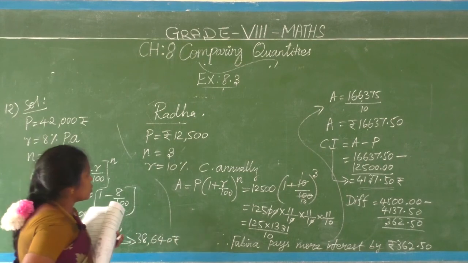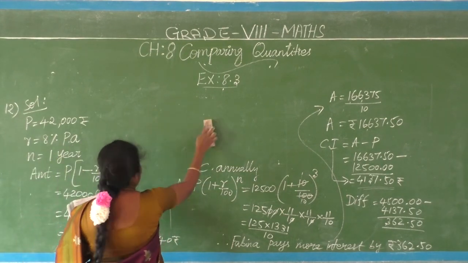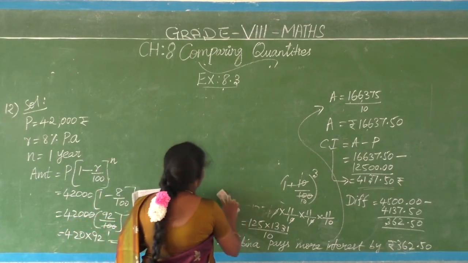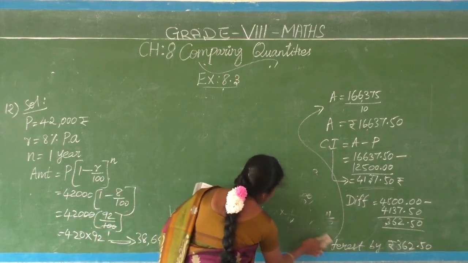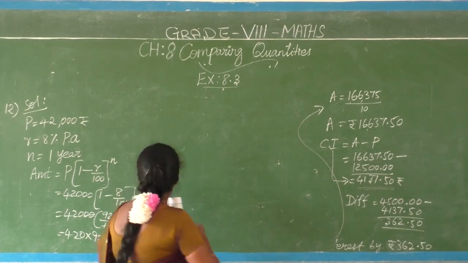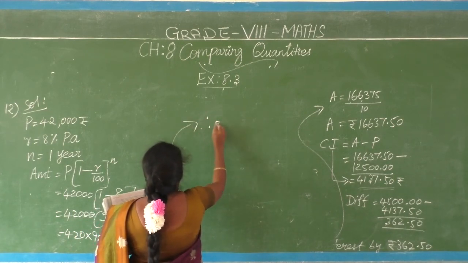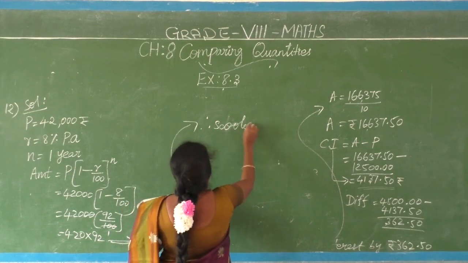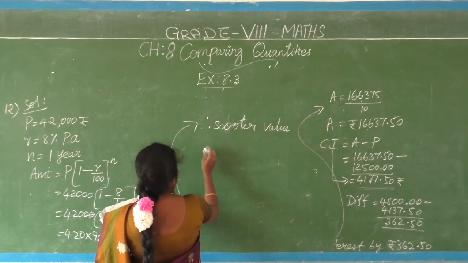38,640 rupees. So the scooter value after depreciation at the rate of 8% per annum for 42,000 is 38,640. Therefore the scooter value was depreciated after 1 year.